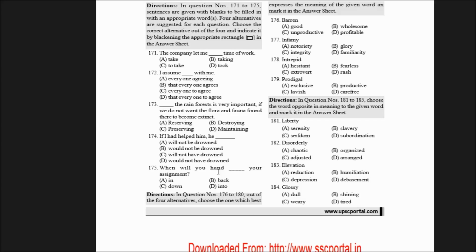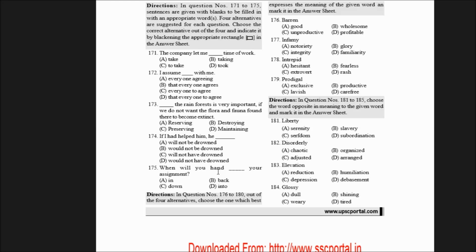So what does this sentence exactly mean? I had not helped him in the past and he drowned. He is just expressing this fact using this conditional sentence. If I had helped him, so what does that mean? He did not help him. And as a result, what happened? He drowned. If he had helped him, what would have happened? He would not have drowned. So let's move on to the next question.